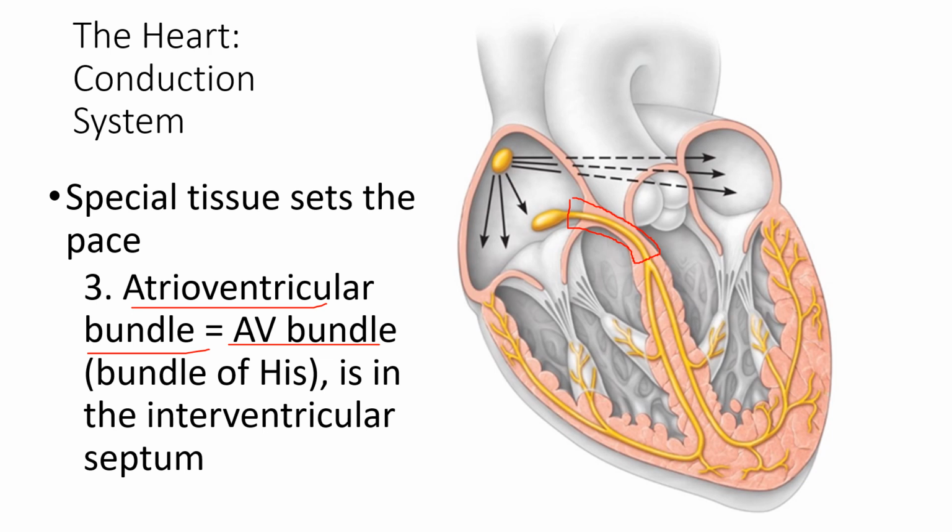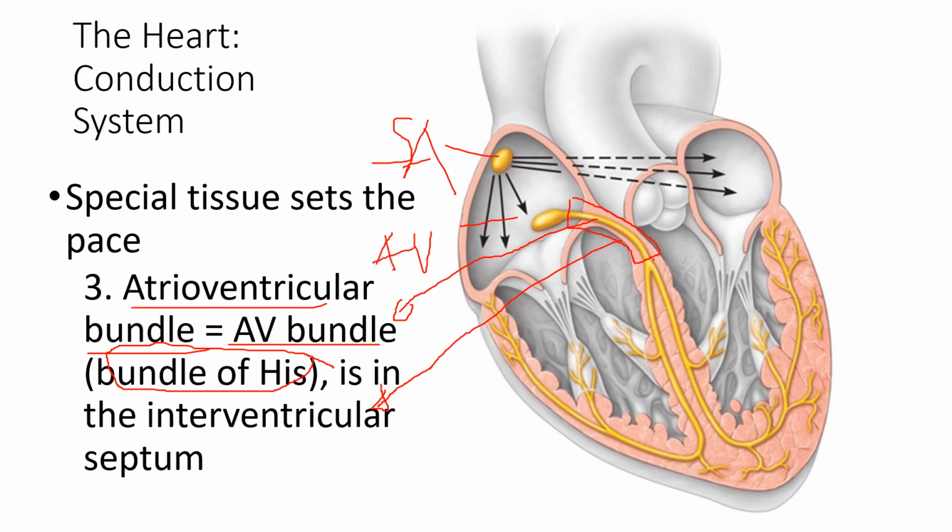So this structure, this one, until here. It is called the AV bundle because it is a bundle, and it came from the AV node. So this is the AV bundle, or another name for this one is bundle of His. This is more popular. Bundle of His is in the interventricular septum. So the location of this one is the interventricular septum. So we repeat: SA node, AV node, and bundle of His, or AV bundle.